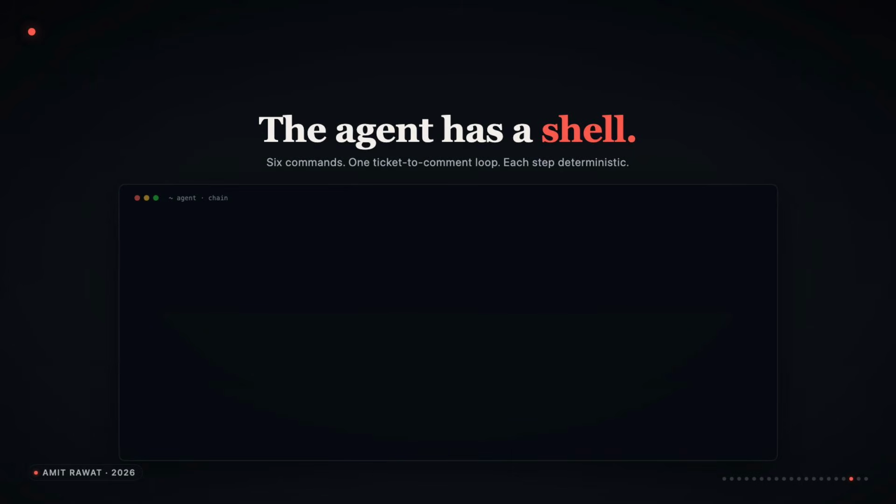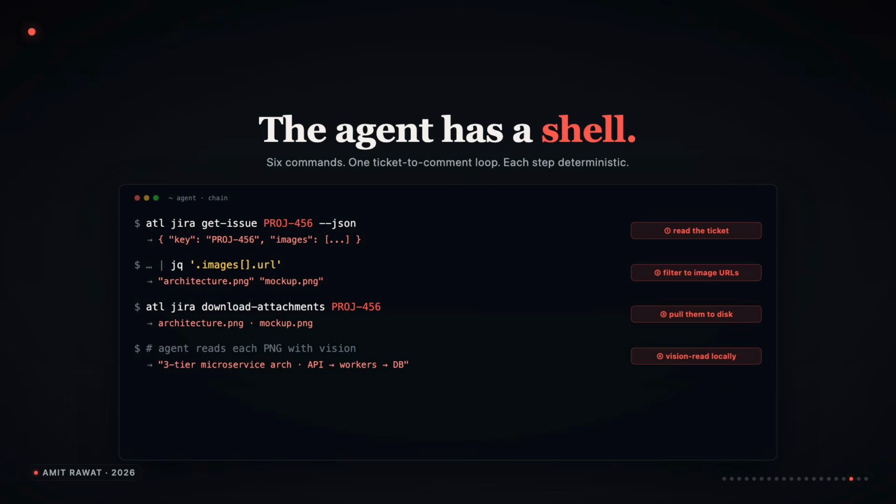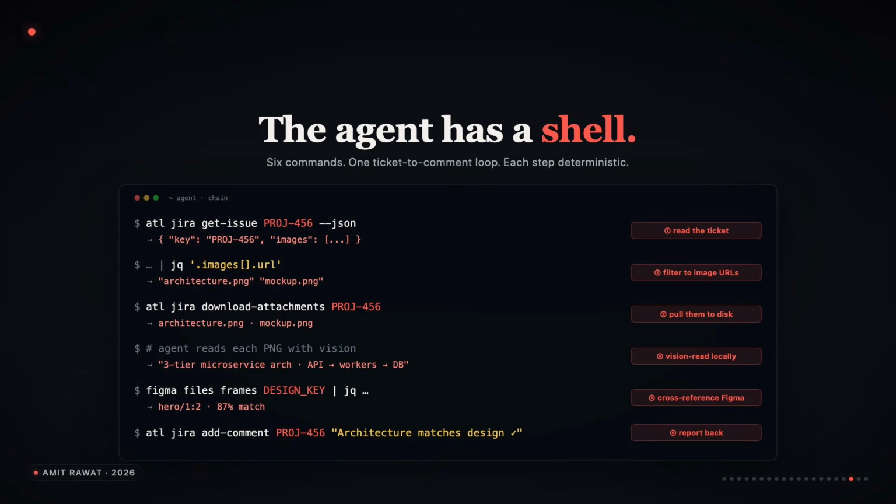Now watch what happens when you chain these command line interfaces together. 6 commands. Read a Jira ticket. Pipe the JSON through jq to pull out the image references. Run download attachments to grab them. Hand each PNG to the vision model. Cross-reference the matching frame from Figma to see if the architecture matches the design. Drop a comment back on the ticket saying yes or no. 6 commands. 1 agent. Each step deterministic. Each step costs 0 tokens until the model reasons about a result. MCP would have done this with one tool that swallowed everyone's context.